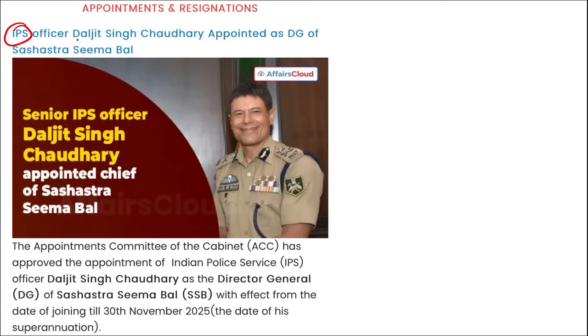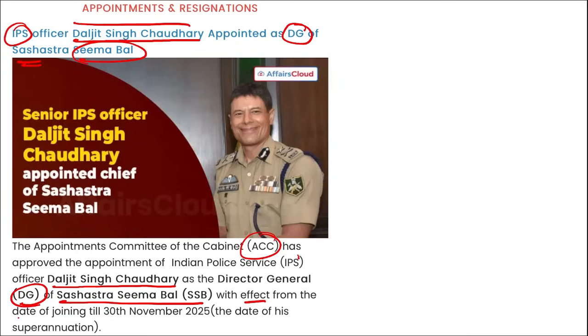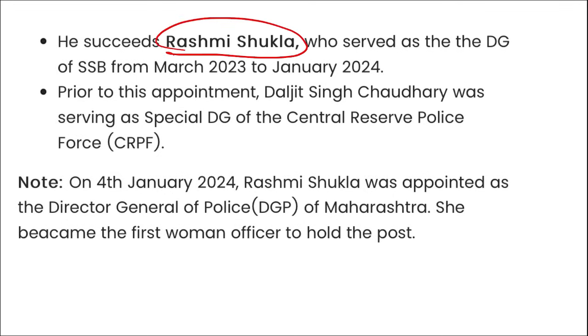Next, IPS officer Daljit Singh Chaudhary has been appointed as the Director General of Sashastra Seema Bal. Who has been appointed as the Director General of Sashastra Seema Bal? Daljit Singh Chaudhary. ACC has approved the appointment of IPS officer Daljit Singh Chaudhary as the Director General of Sashastra Seema Bal with effect from the date of joining till 30th of November 2025. He succeeds whom? He succeeds Rashmi Shukla, who served as the Director General of Sashastra Seema Bal from March 2023 to January 2024.